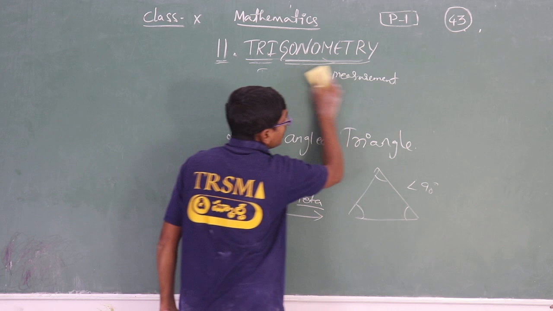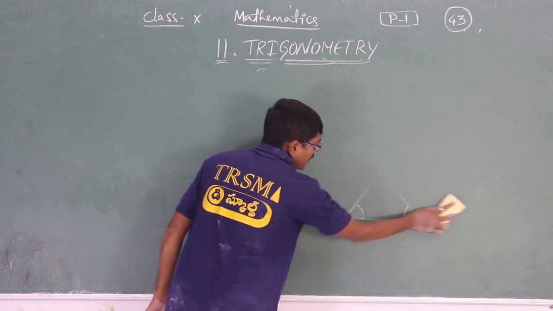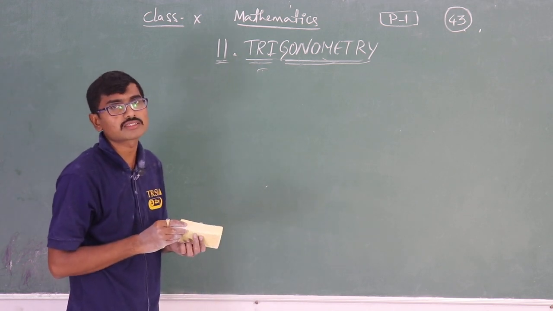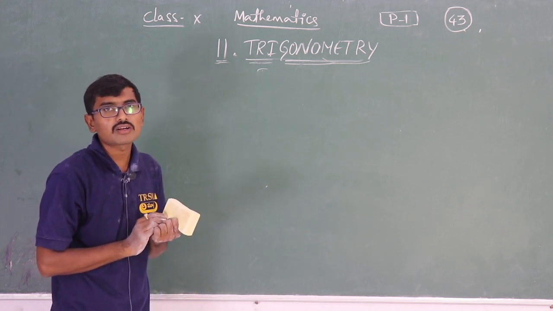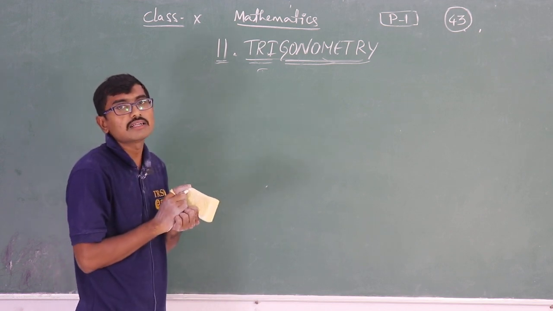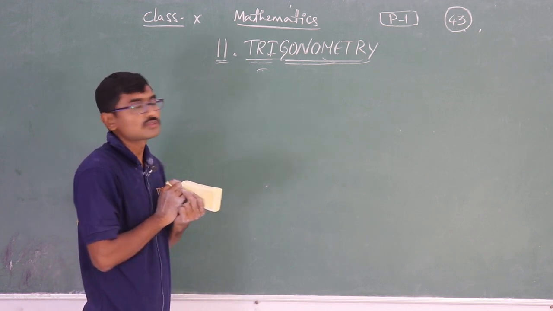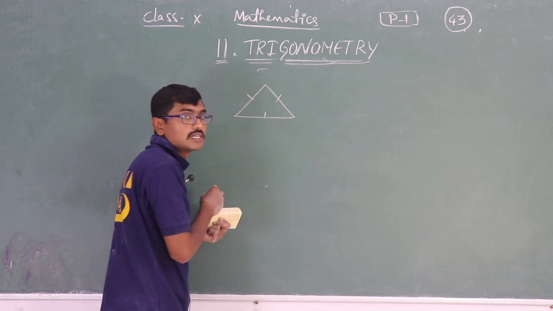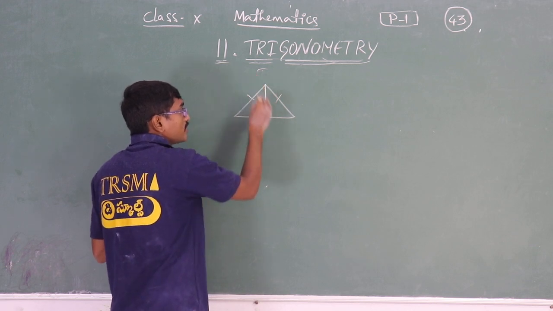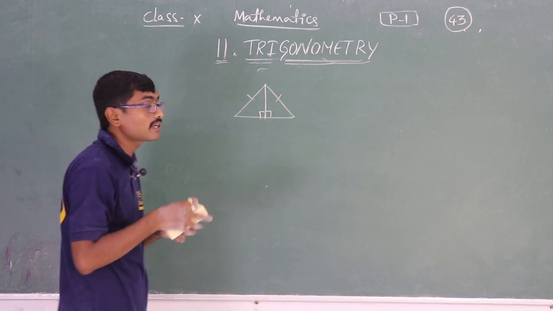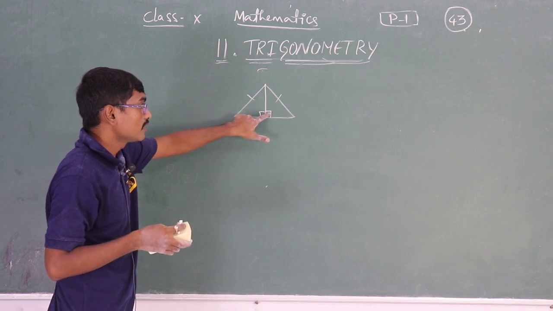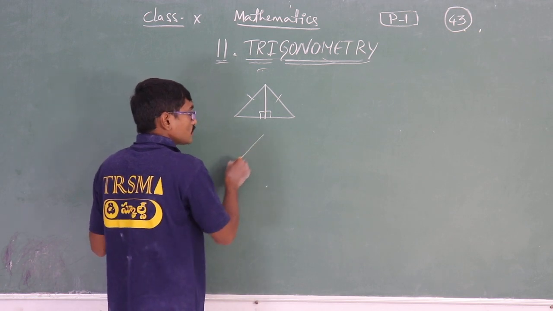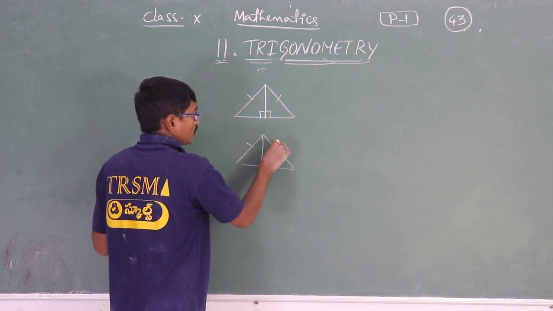So why are we discussing only the right angled triangle in this? You already know the sum of interior angles of a triangle is 180 degrees, am I right or wrong? If you add all three angles, you will get 180 degrees. If I take an equilateral triangle here and draw one imaginary line from here, then I can convert this equilateral triangle into right angled triangles.